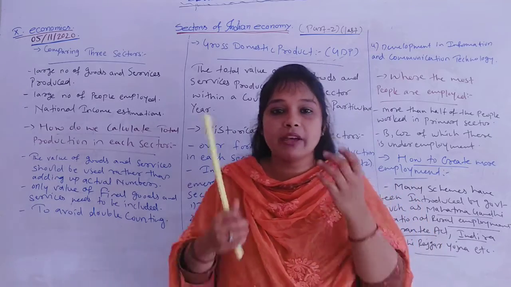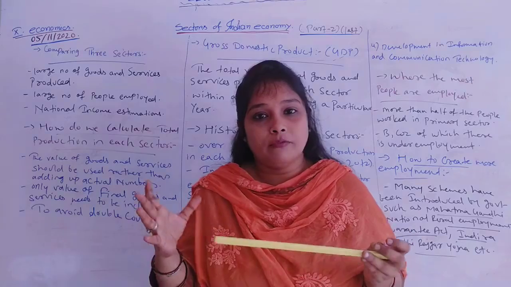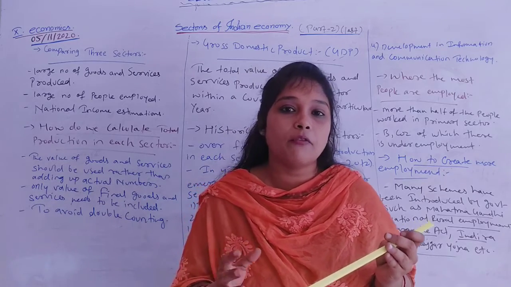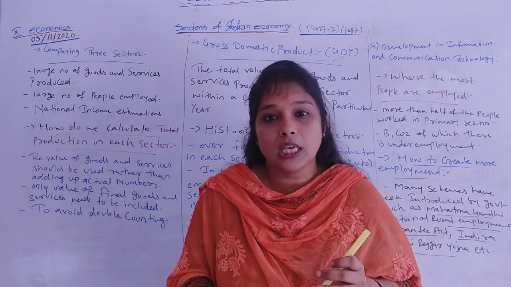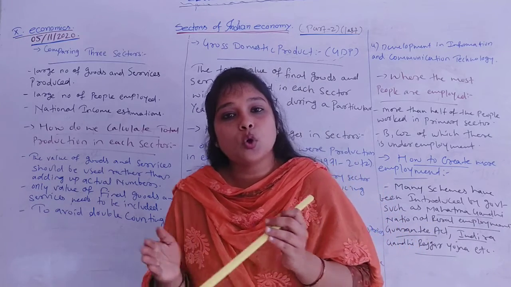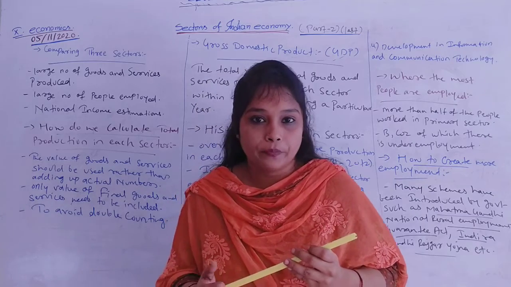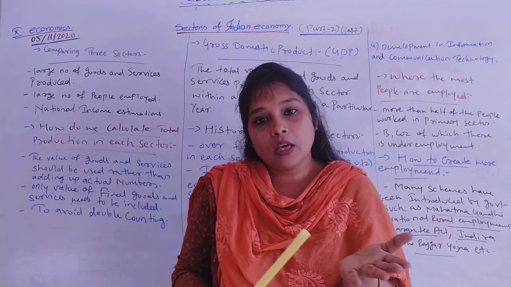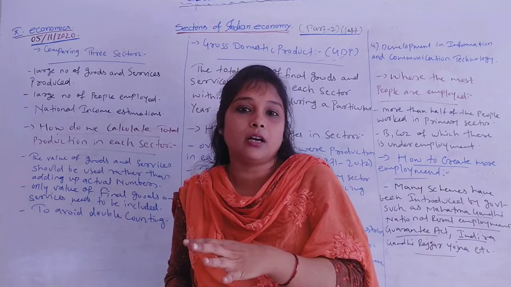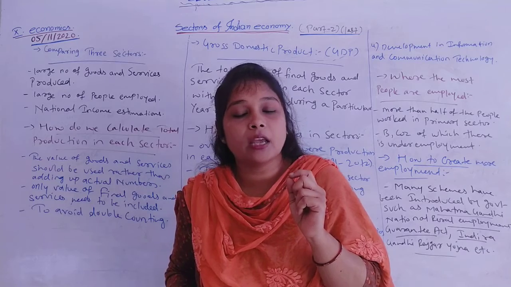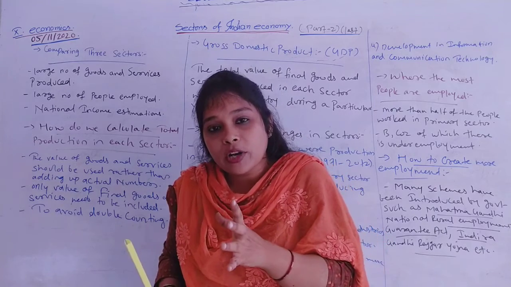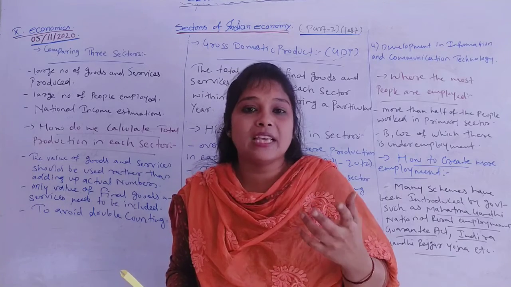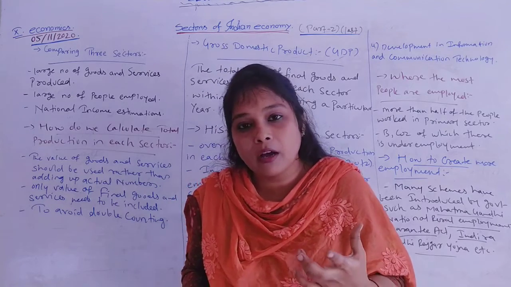We can take an example. When farmers are producing wheat, let's take an example that wheat is rupees 10 per kg. Now that wheat is sold to a manufacturing company to make flour. Manufacturing companies buy that wheat at 10 rupees per kg to make flour. Now that flour can be bought by bakers who are making a cake, and the price is maybe rupees 13 or 15.